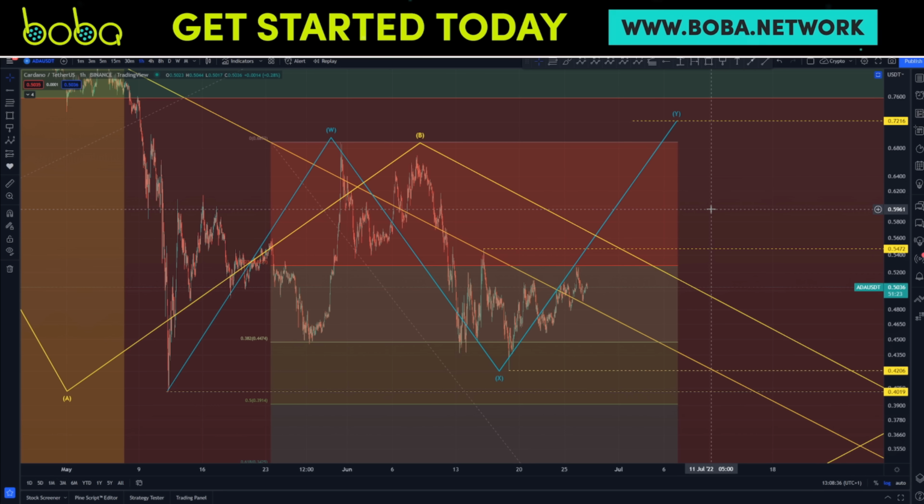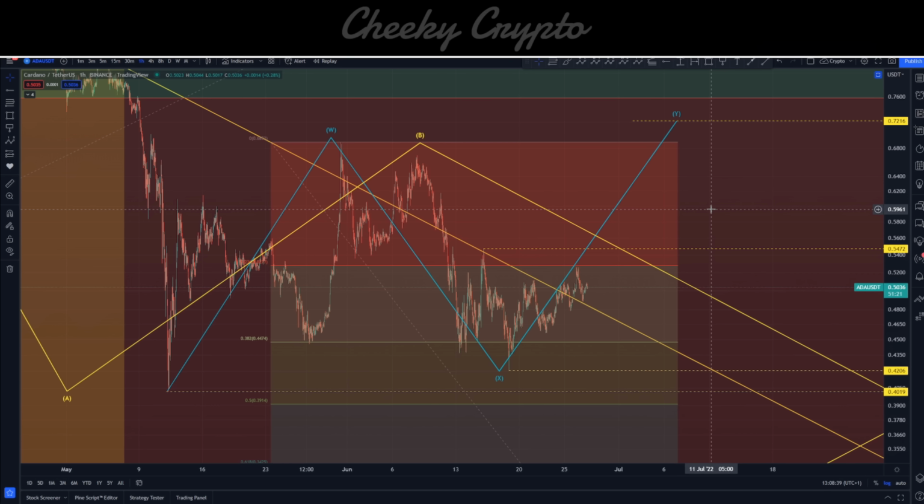Okay guys, let's jump down into this. So here we have Cardano paired up with USDT. We're on the hourly chart and Binance is the data source. Now, there's a lot of things going on here, so I'm going to try to walk you through what you're currently looking at before we actually talk about what's going on and what I expect to happen next.